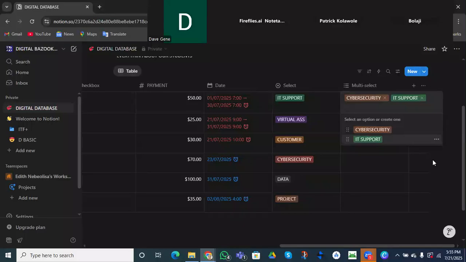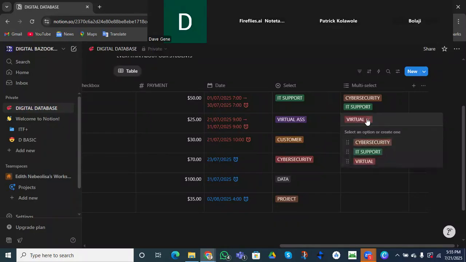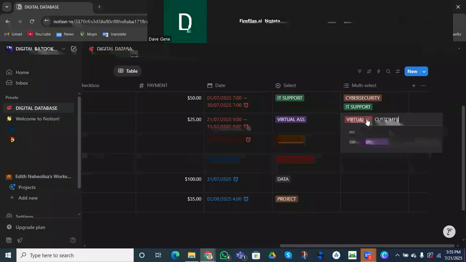Here, my supervisor is going to understand that she needed to go for a double course, but she has started with IT support. After IT support, she's going to take care of cybersecurity later, or she is interested in cybersecurity. So we can add our virtual, and we can add our customer support, right? All right.